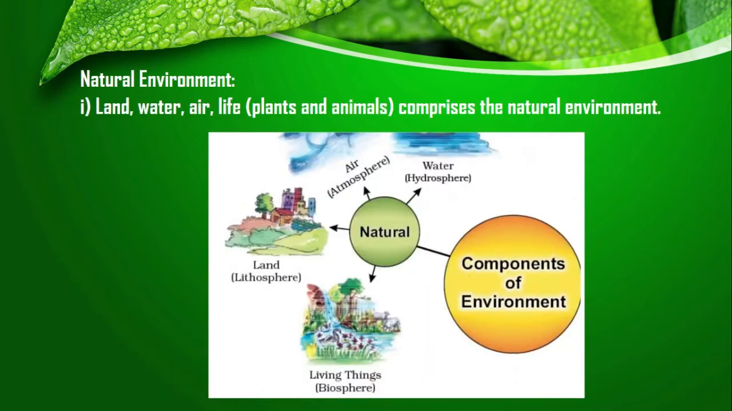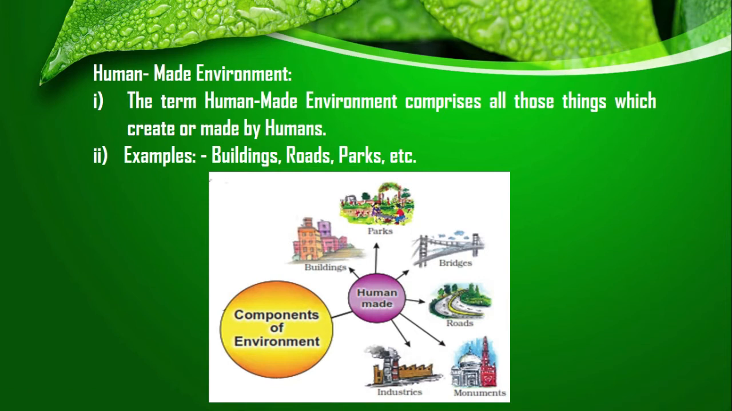How? First, natural environment. Natural environment comprises all those things which are created by nature. Example: land, air, water, life, meaning plants and animals. These are called the components of the natural environment. Second is human-made environment, which comprises all those things which are created by human beings. For example, parks, roads, bridges, industries, monuments, buildings, etc.